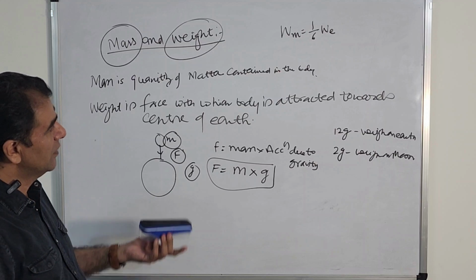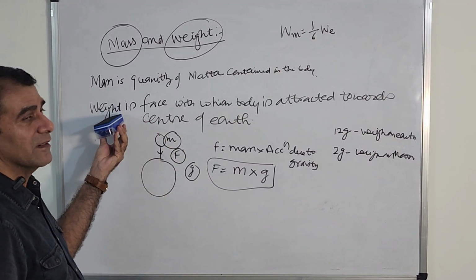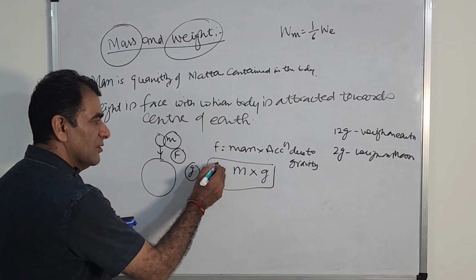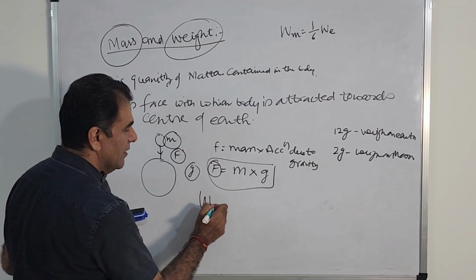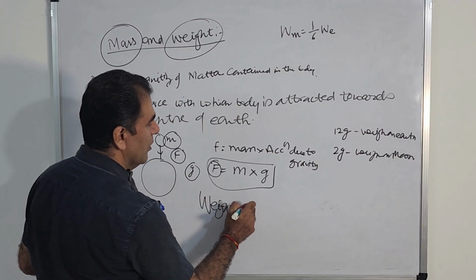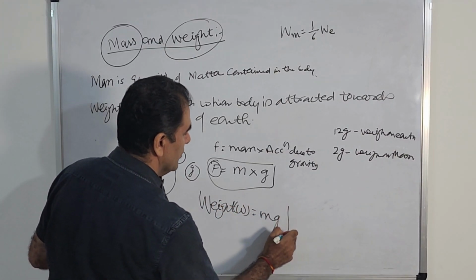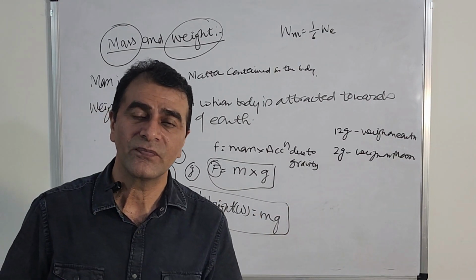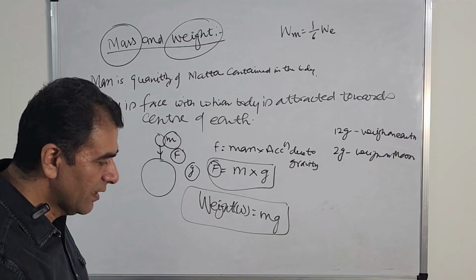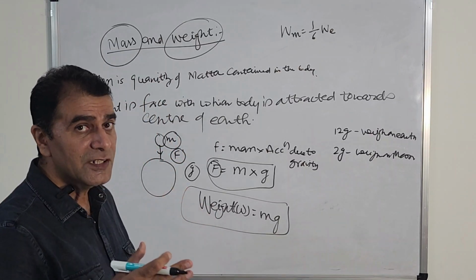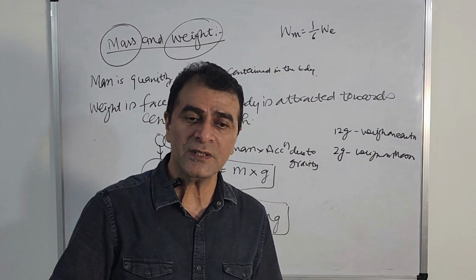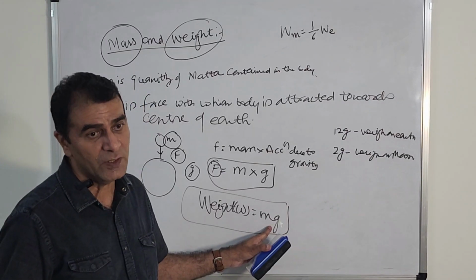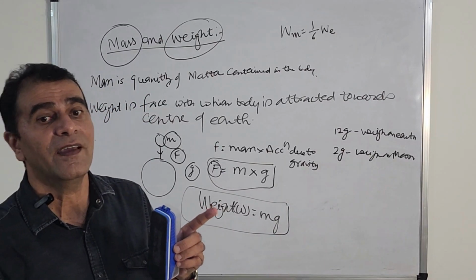But I told you in the beginning of the lecture that weight is the force with which the body is attracted towards the center of Earth. It means this force is actually weight. So this is weight, W equals mg. This is the formula of weight. W is always equal to m into g. What is m? Mass of the body. What is g? Acceleration due to gravity. On the surface of Earth, its value is constant, 9.8 meters per second square, but it changes at depth.